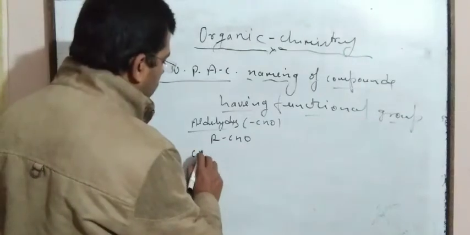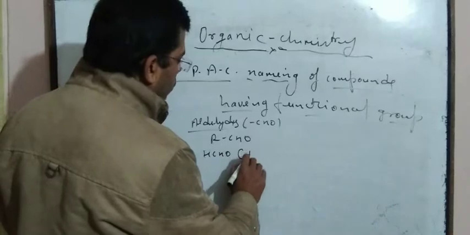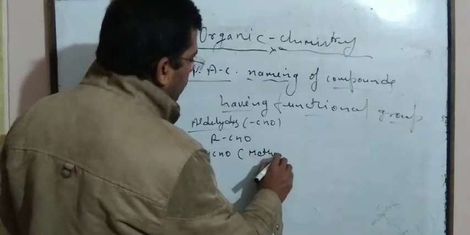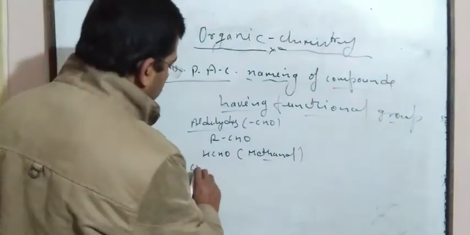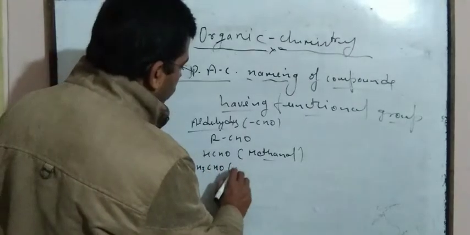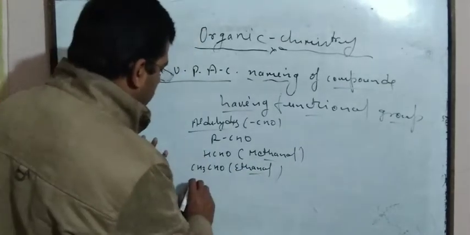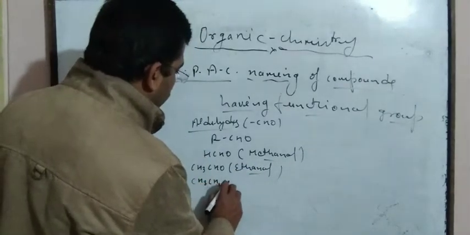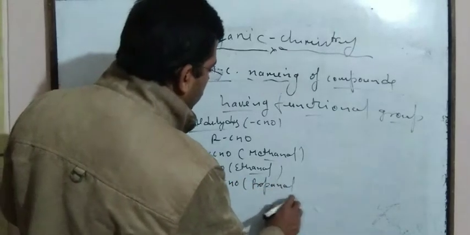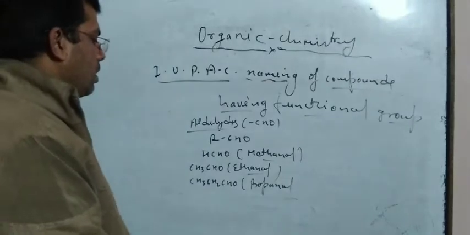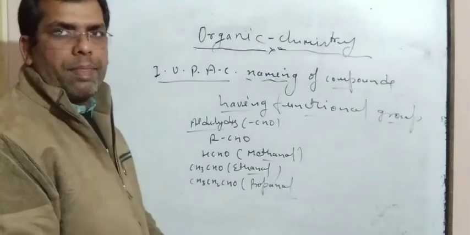So the smallest member of aldehyde, HCHO, is known as methanal. If CH3CHO is taken, it is ethanal. If CH3CH2CHO is taken, it is propanal.